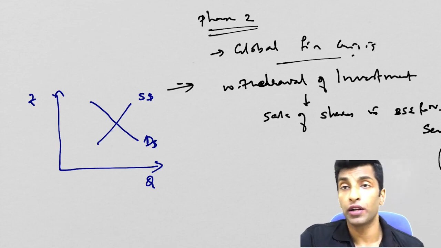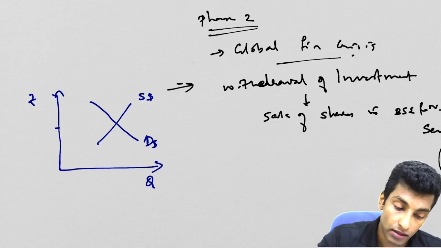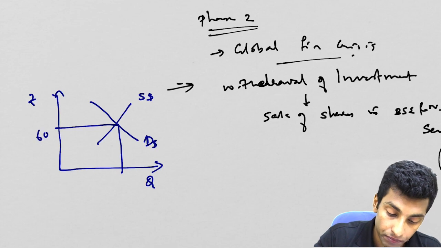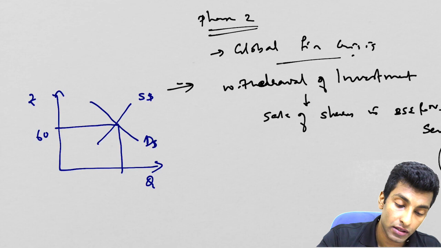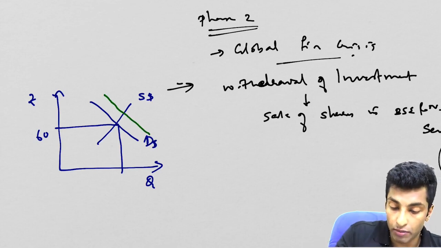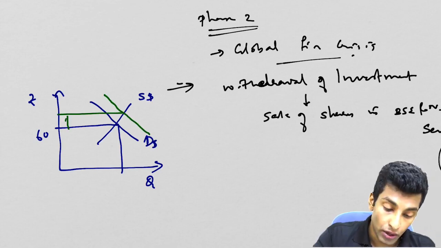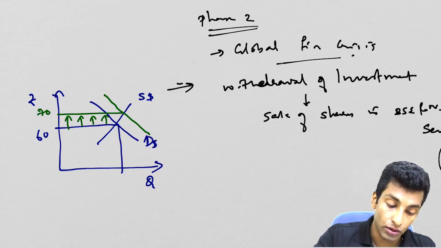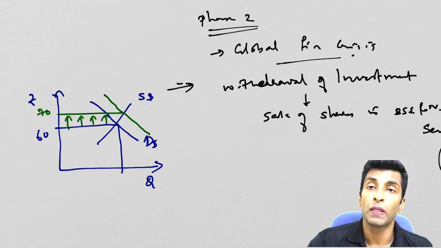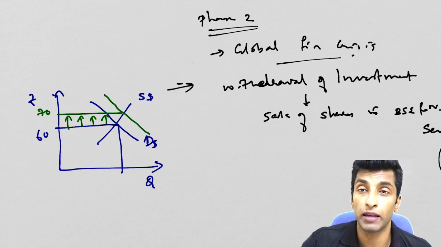So demand for dollar increases now. What will happen? This is the current position, the ideal situation, let's say 60 rupees for $1. Now the demand for dollar is increasing. The demand curve shifts rightward like this. So you can see here the price of dollar in terms of rupee is increasing. So the 60 becomes 70. Okay, now this is what you call depreciation.